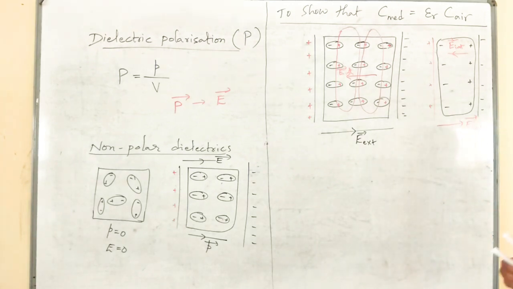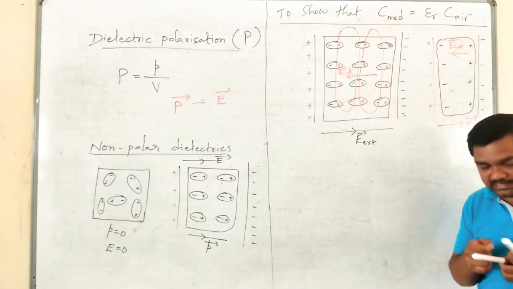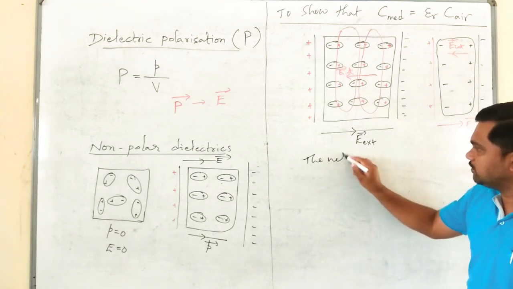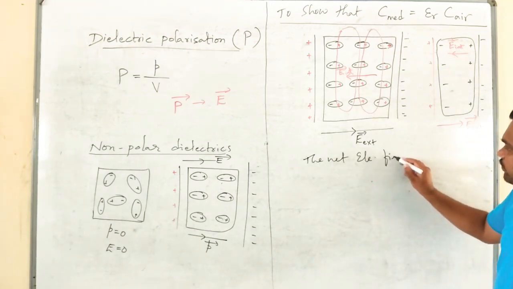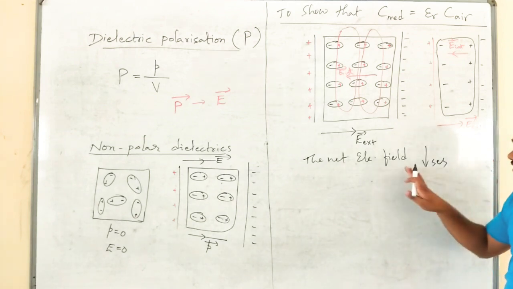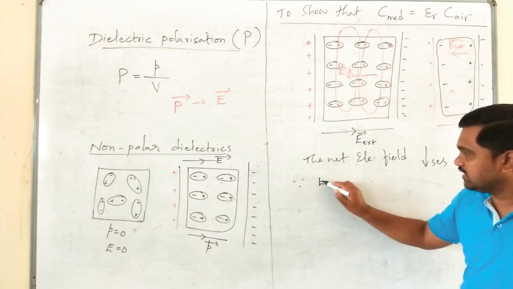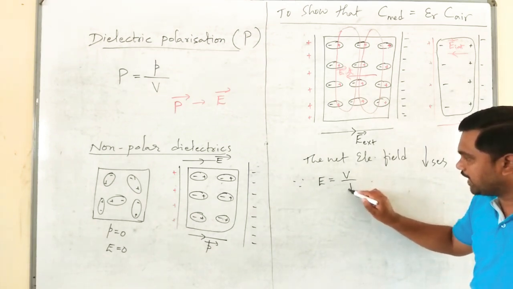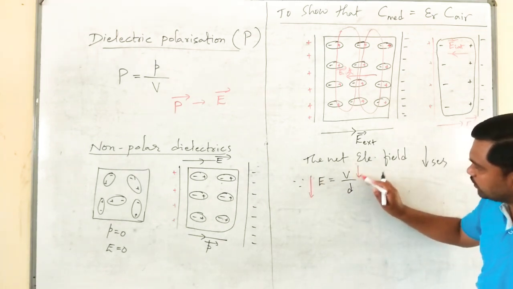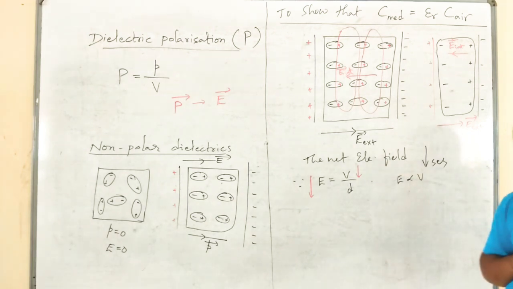As a result, what happens? These are all theory wording sentences you should write. As a result, the net electric field decreases. Once the electric field value decreases, because of the equation E is equal to V by D, as E decreases, V also decreases because E is directly proportional to V.